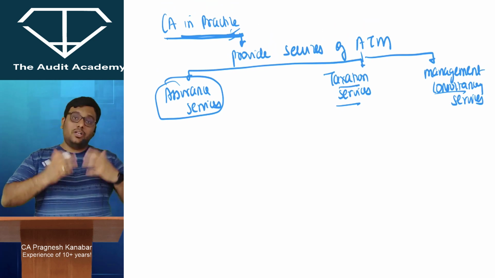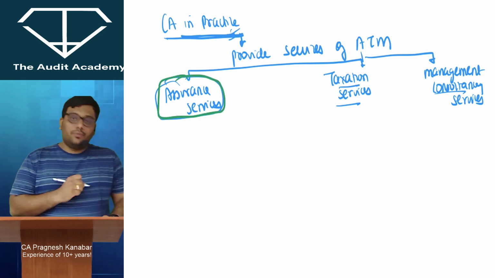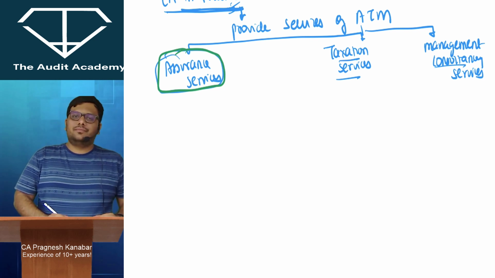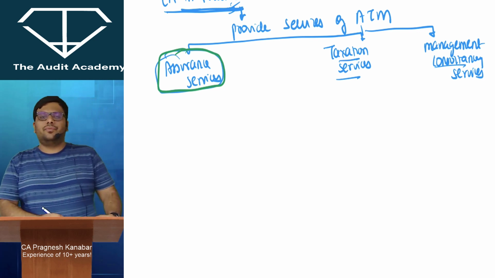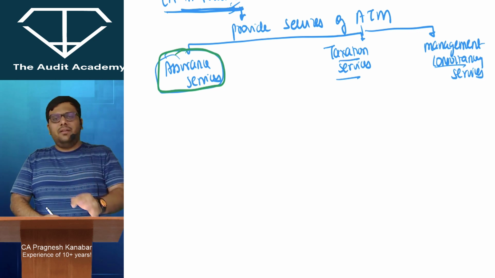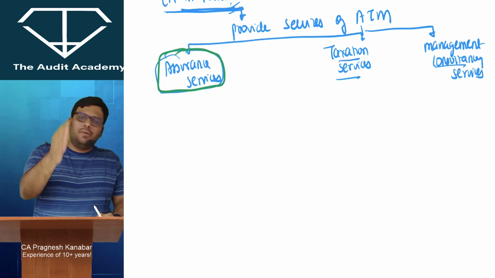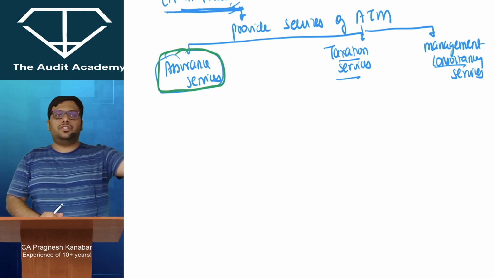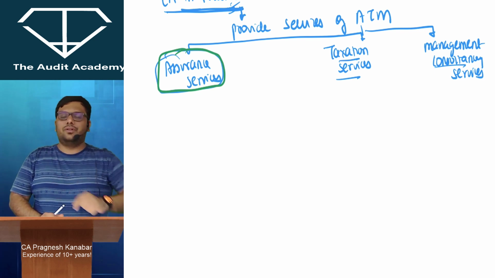Alright. So assurance services. What is an assurance service? Now, boss, Reliance Industries Limited, the moment it comes out with its balance sheet and profit and loss account, do you really think that people are going to trust that if it is signed by Mukesh Ambani himself? No. Tell me, if you sign your mark sheet, do you really think that people are going to trust? No. But when it is stamped and signed by the ICAI, people are going to trust that yes, this person has cleared chartered accountancy.